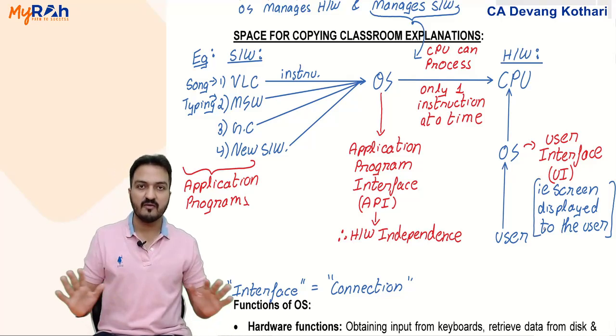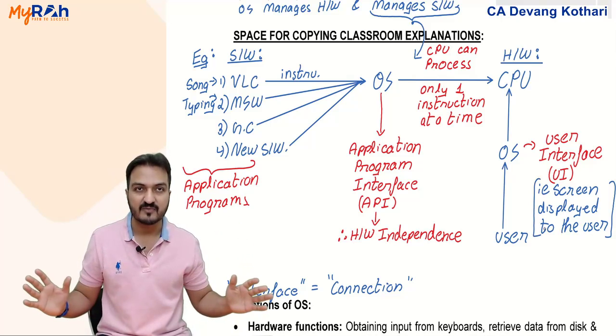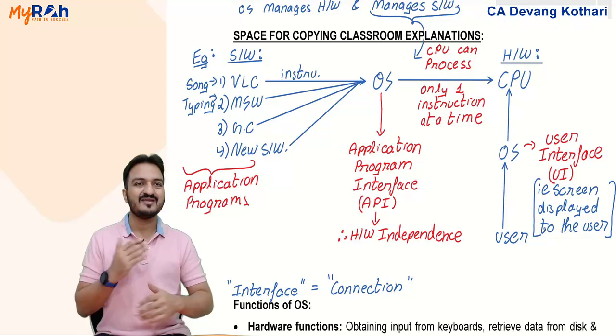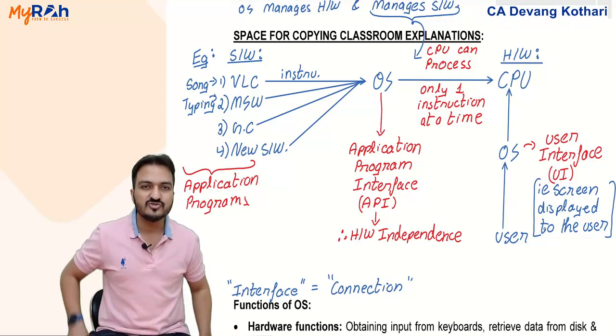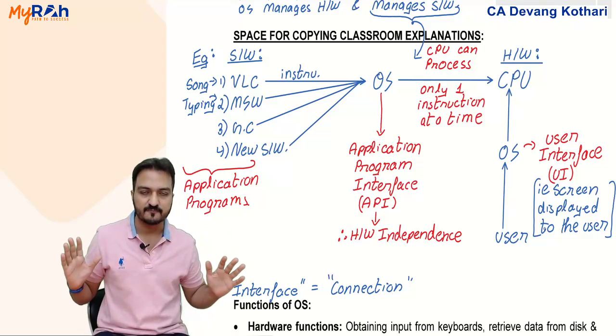Remember, this word user interface will come at many places in this subject. That is why I'm giving you detailed understanding here. The word user interface means the screen which is displayed to the user.